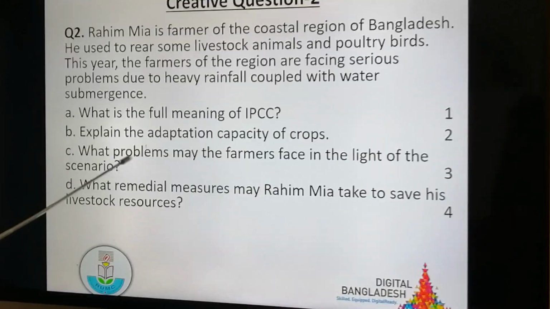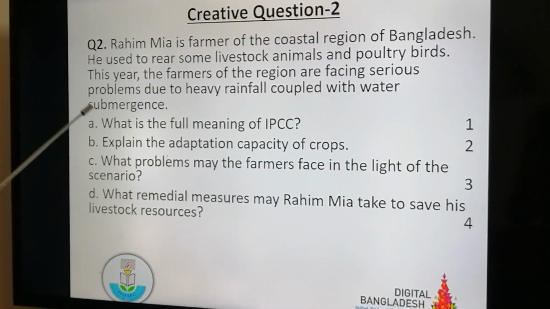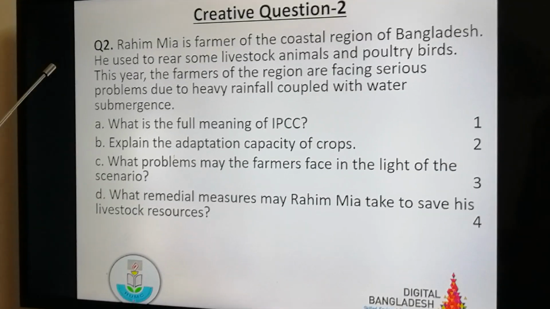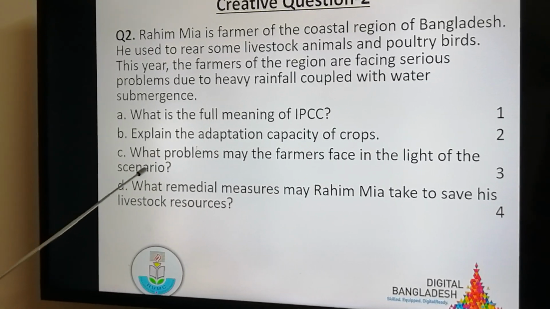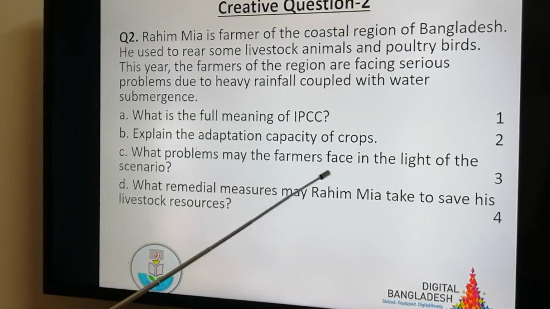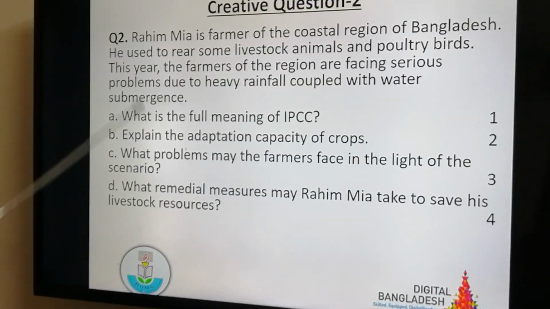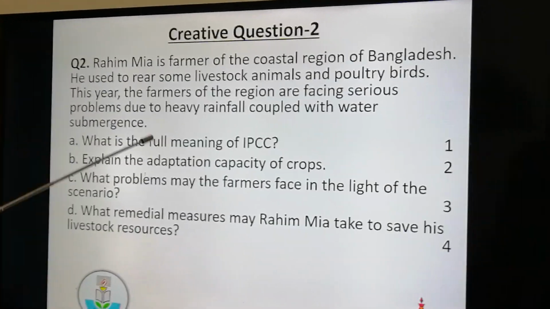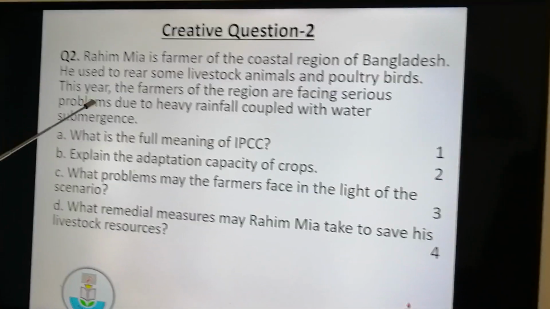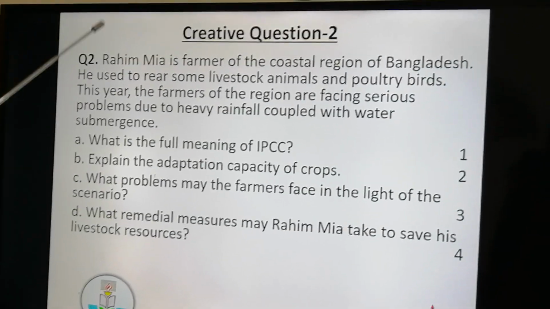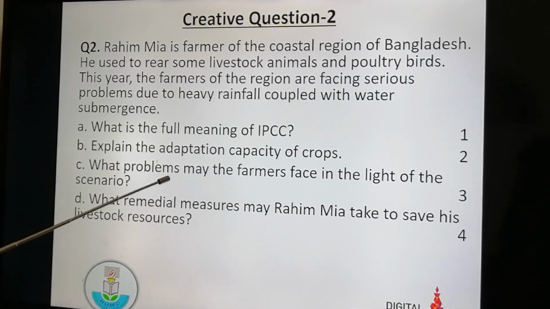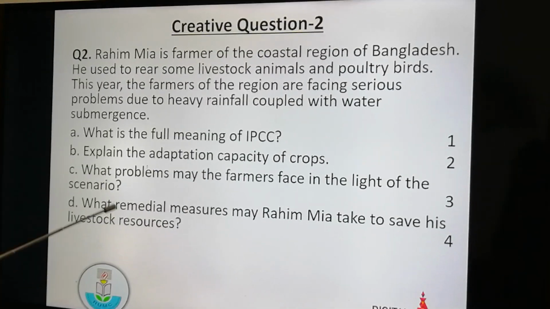B. Explain the adaptation capacity of crops. What is the adaptation capacity of crops? What does the adaptation capacity mean? You have to explain. What problems may the farmers face in the light of the scenario? Just try to get the scenario again and read it out. What scenario we are getting from the given stem, and in that case, what problems will the farmers be facing?